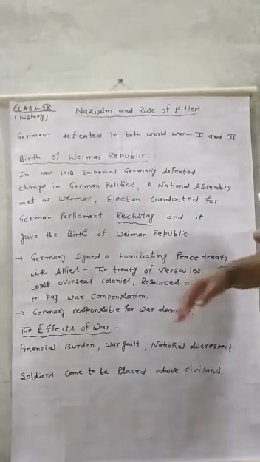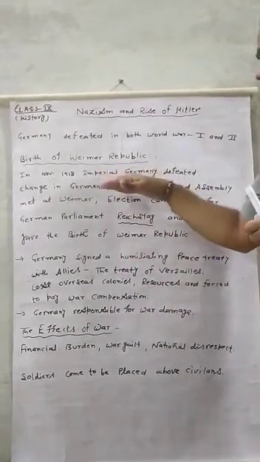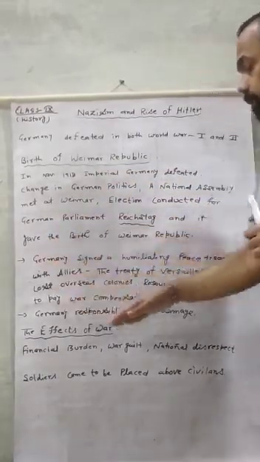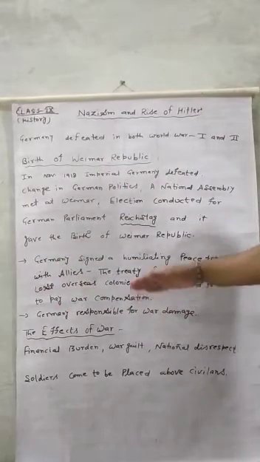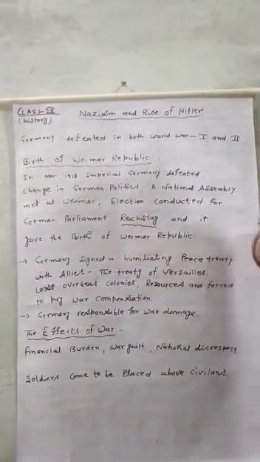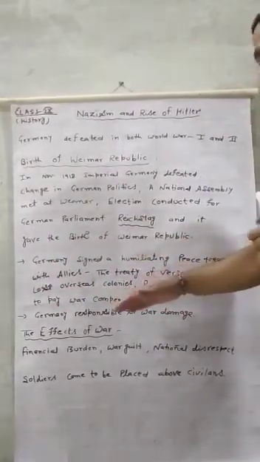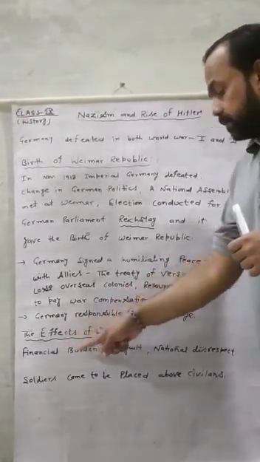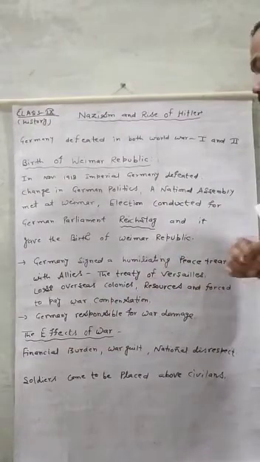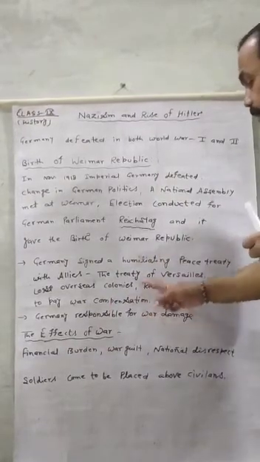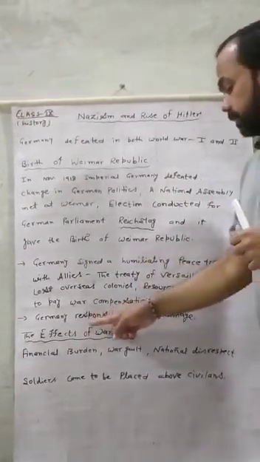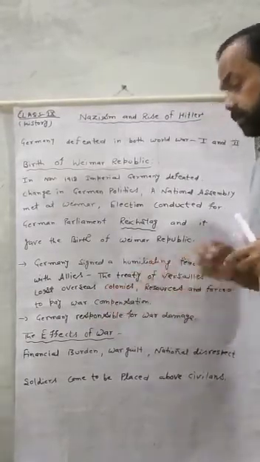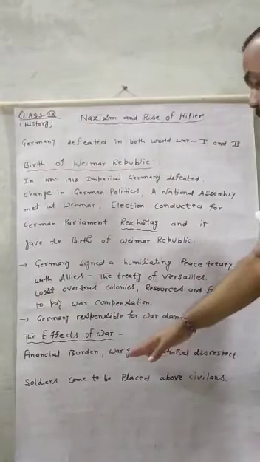Just after the First World War, Germany faced such problems. When we discuss the effect of the war on Germany, Germany faced a financial burden. It paid war damage and war compensation, and after that there was war guilt.